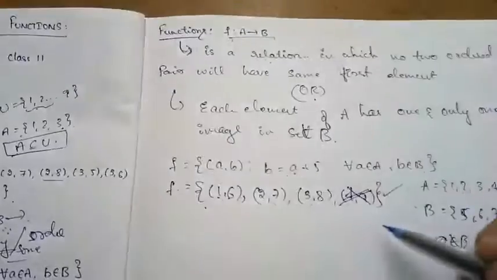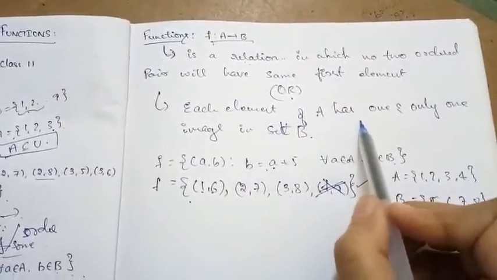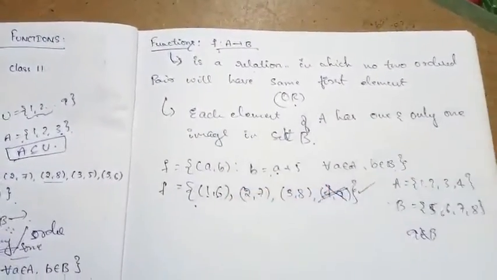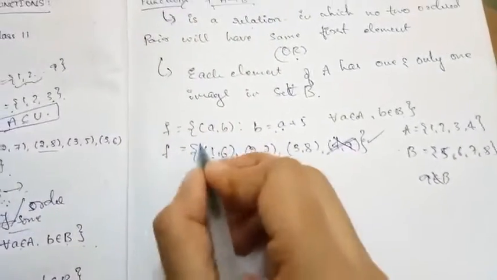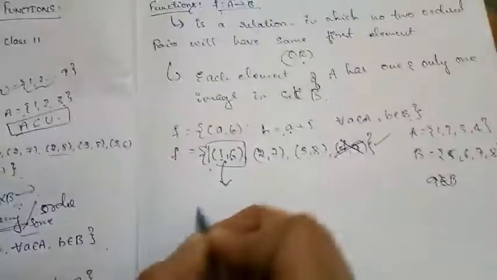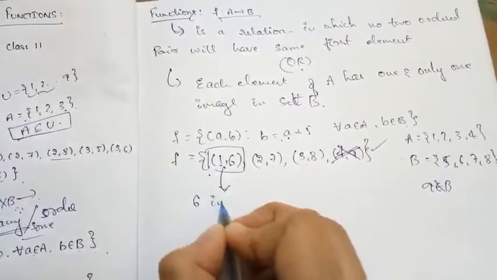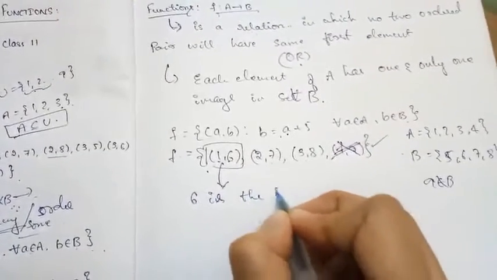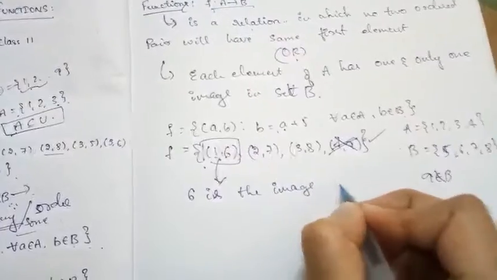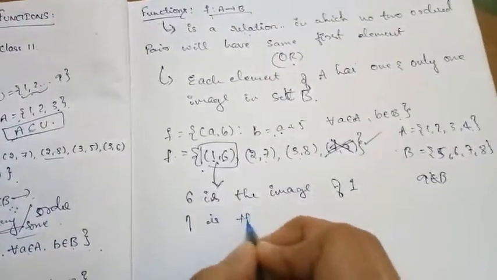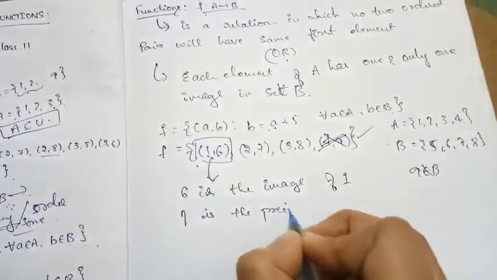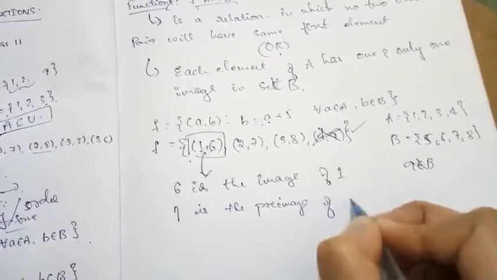Another definition: each element of A has one and only one image in set B. What is this image and pre-image? Suppose I consider this ordered pair: 6 is the image of 1, and 1 is the pre-image of 6.